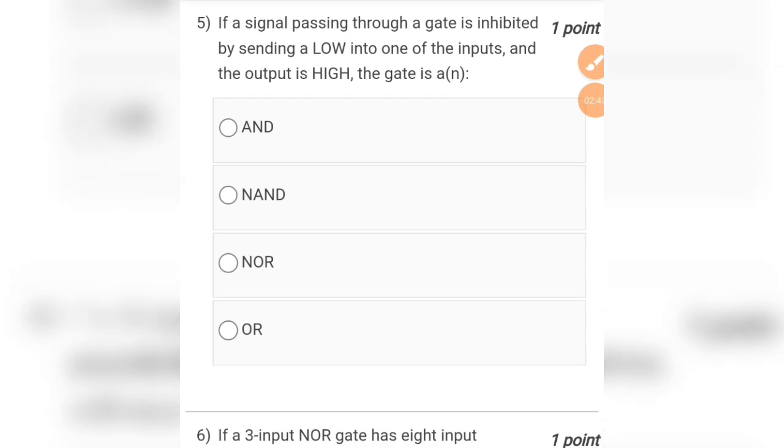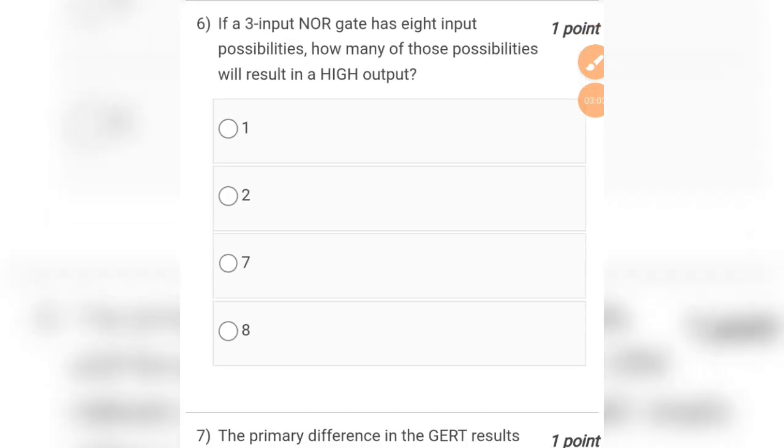So question number 5 is, if a signal passing through a gate is inhibited by sending a low into one of the inputs and the output is high, the gate is NAND gate. Question number 6 is, if a 3 input NOR gate has 8 input possibilities, how many of those possibilities will result in a high output? 1, 2, 7 or 8? So only 1 will be the correct answer.